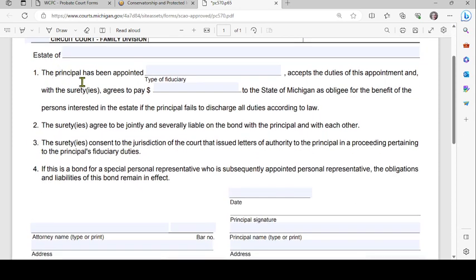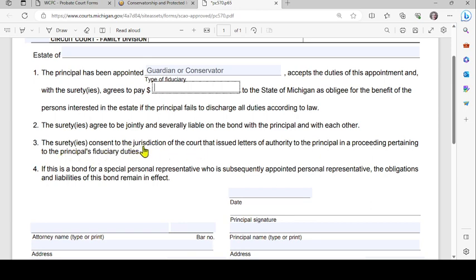Then number 1, it says the principal has been appointed. You'll type in the type of fiduciary. You put either a guardian if that's applicable, or a conservator if that's applicable. Whatever the fiduciary relationship is, you will put there. Accepts the duties of this appointment, and with the sureties agrees to pay whatever the dollar amount is to the state of Michigan as obligee for the benefit of the persons interested in the estate if the principal fails to discharge all duties according to law. The sureties agree to be jointly and severally liable on the bond with the principal and with each other.